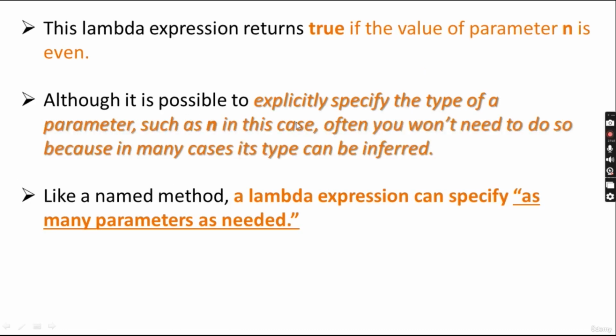Although it is possible to explicitly specify the type of the parameter, in this case often you won't need to do so, because in many cases its type can be inferred. Like a named method, a lambda expression can have as many parameters as needed. So depending upon how many parameters we need, we can specify as many as needed. We don't have to explicitly specify the type of the parameter such as n in this case, and most of the time we will not need to specify the type because in many cases the type can be inferred.